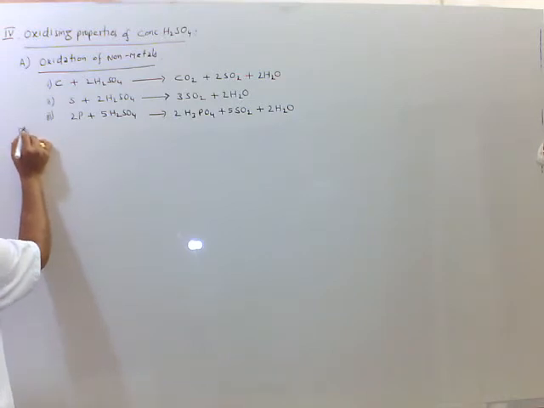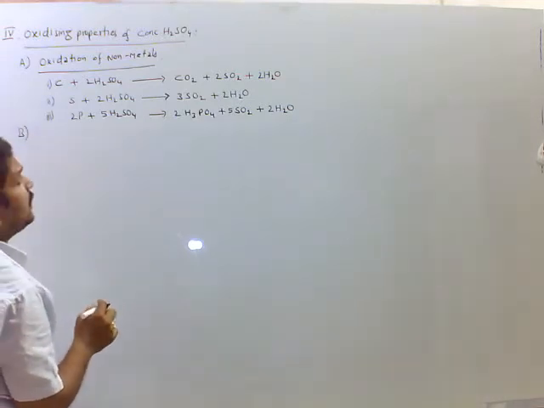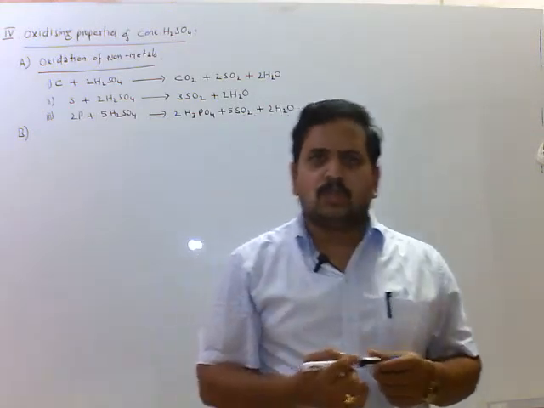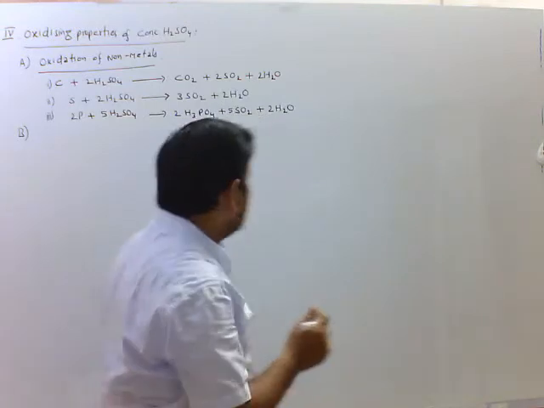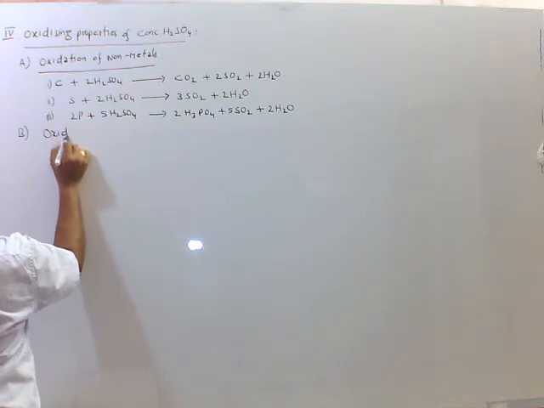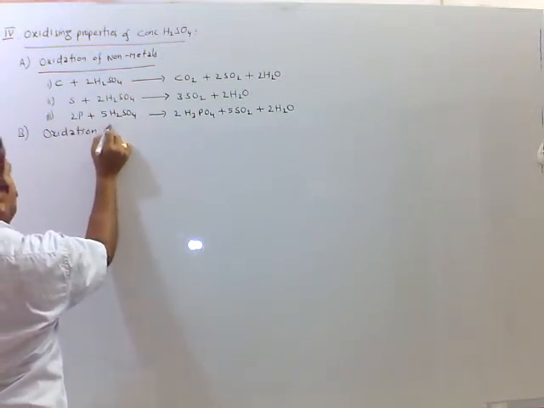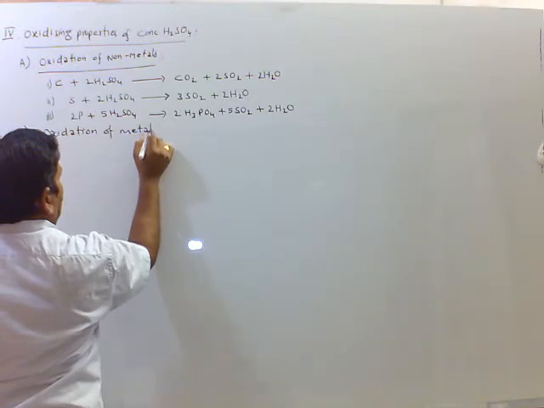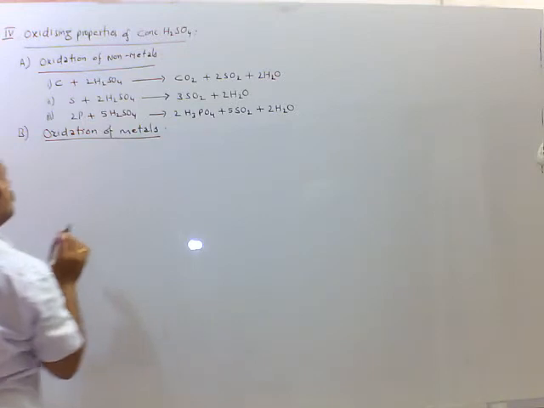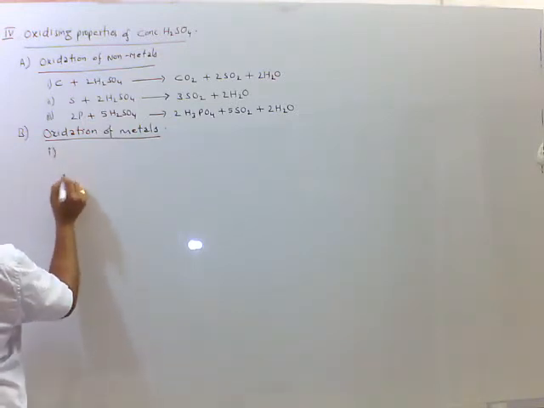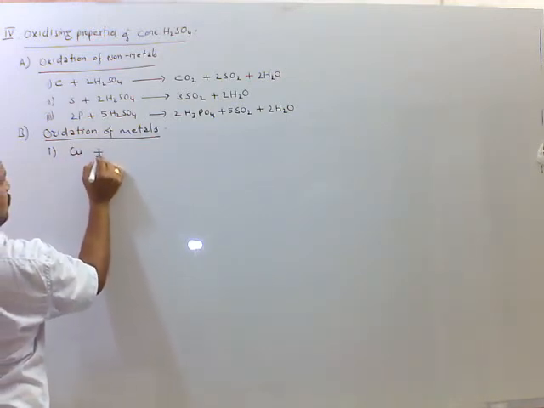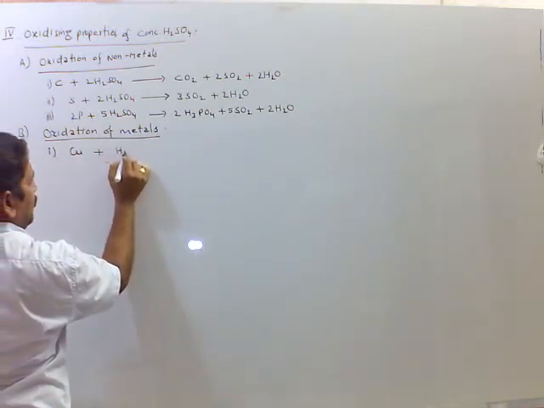Second one is concentrated sulfuric acid oxidizes metals to metal salts. That is oxidation of metals. Here first one is copper metal. Copper reacts with concentrated sulfuric acid.